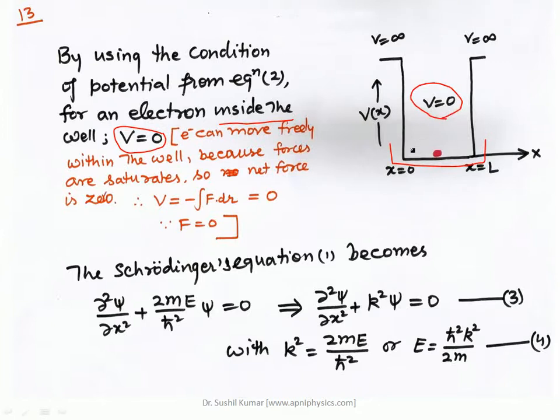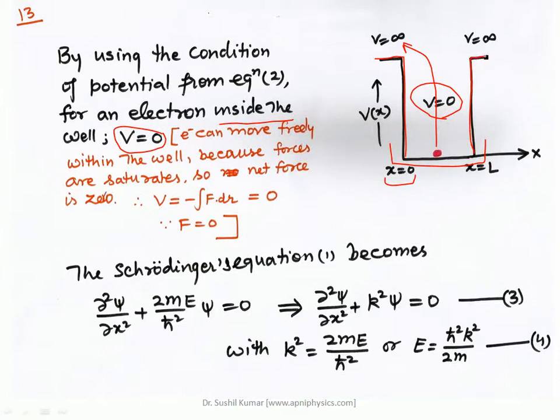At x is equal to 0, this particular wall represents infinite potential. It means the particle cannot jump outside the well. Similarly at x is equal to L, it is also infinite.